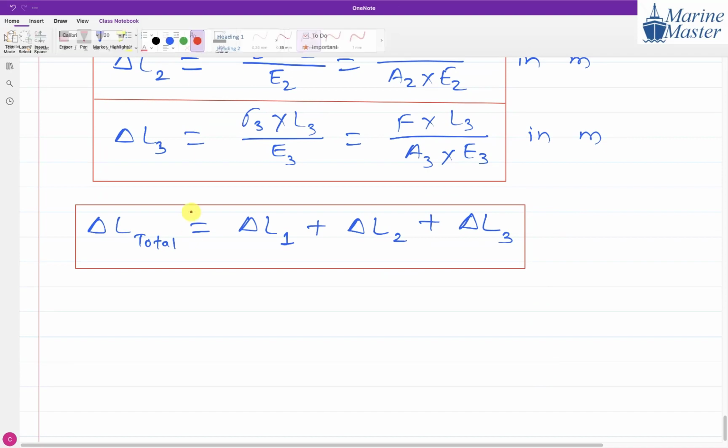Now guys, we will see the total strain energy. Everyone observe the relation here.